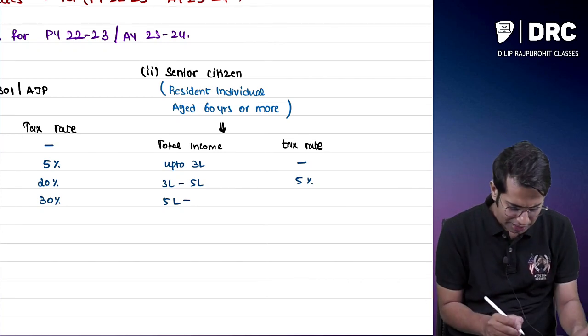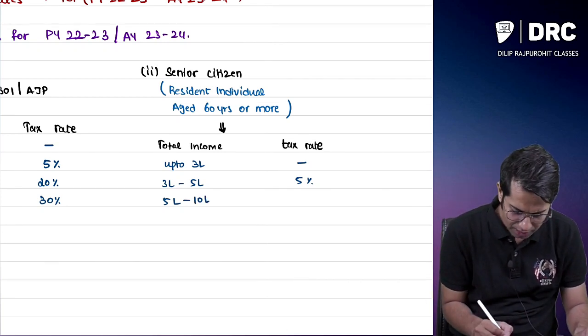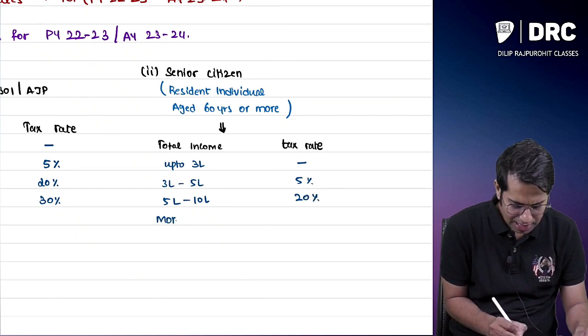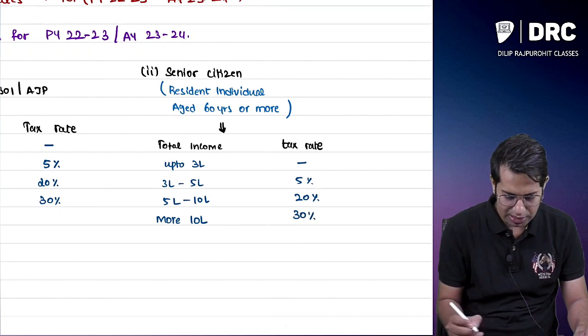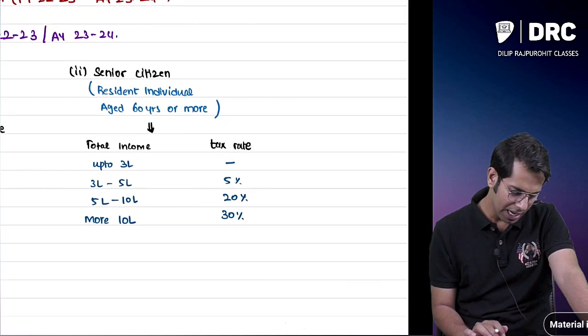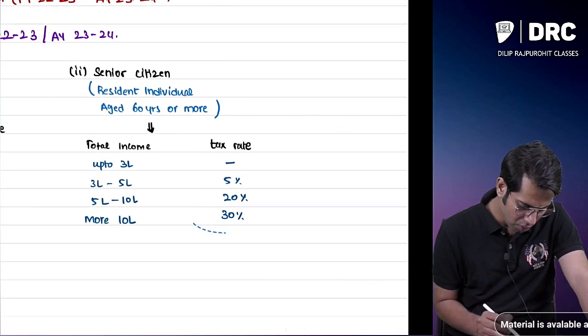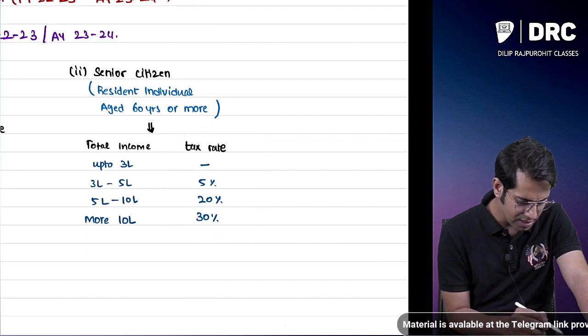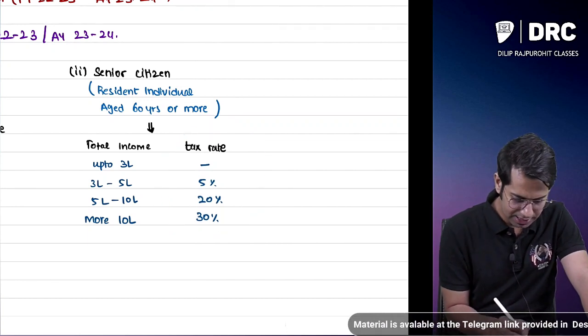For 5 lakhs to 10 lakhs, the tax rate applicable for him is 20%. Then more than 10 lakhs, the tax rate applicable is 30%. Then there is one more last category of person. Who is that person called, sir? That person is called a super senior citizen.